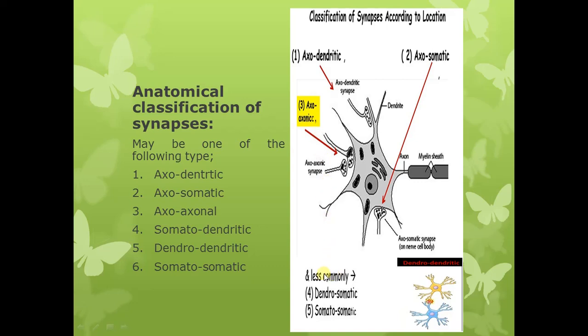The less common types are the somatodendritic, dendrodendritic and somatosomatic. Here is an example of a dendrodendritic synapse. You can see here the dendrite of one neuron making the synaptic connection with the dendrite of the other neuron. So this synapse is dendrodendritic. These are the different types of synapses based on the anatomical classification.